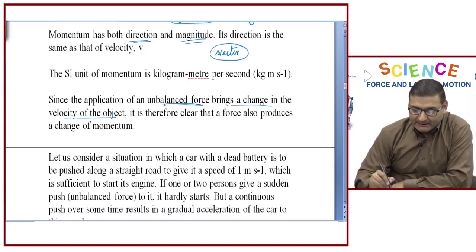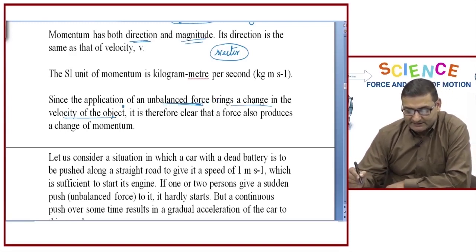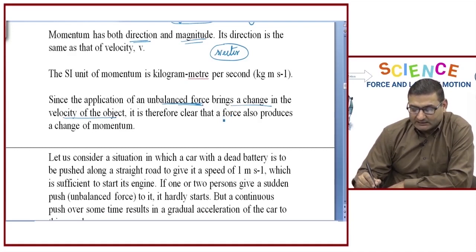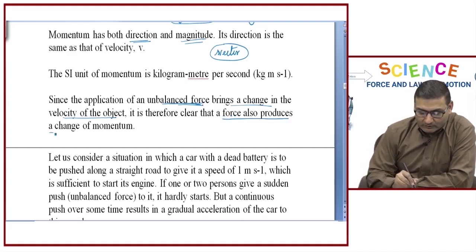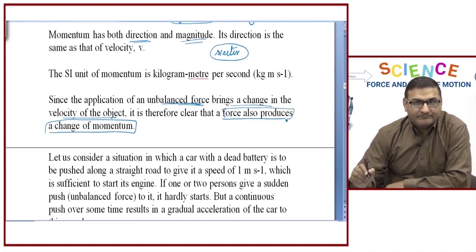So, by applying unbalanced force, a change in the velocity of the object can be achieved. Therefore, we can conclude that force also produces a change of momentum.